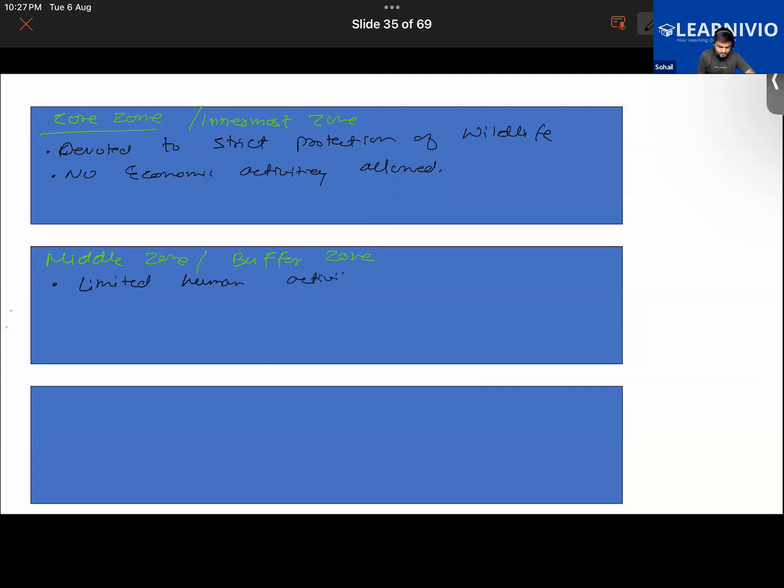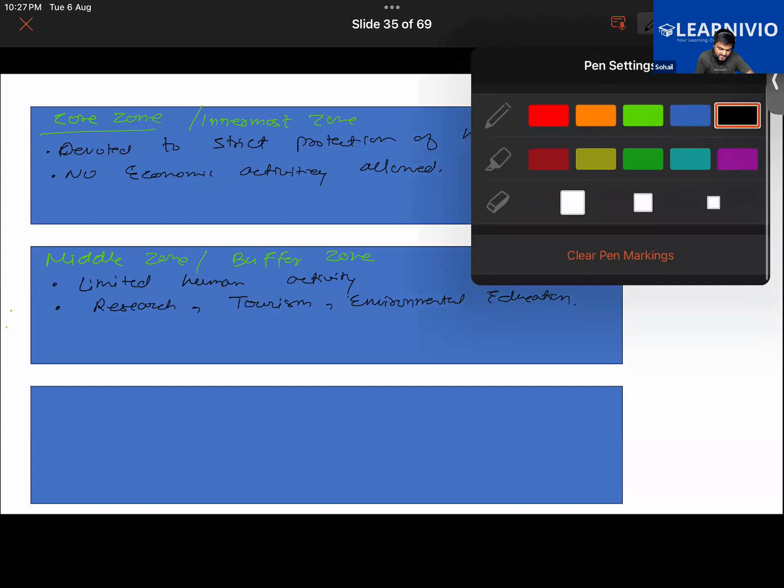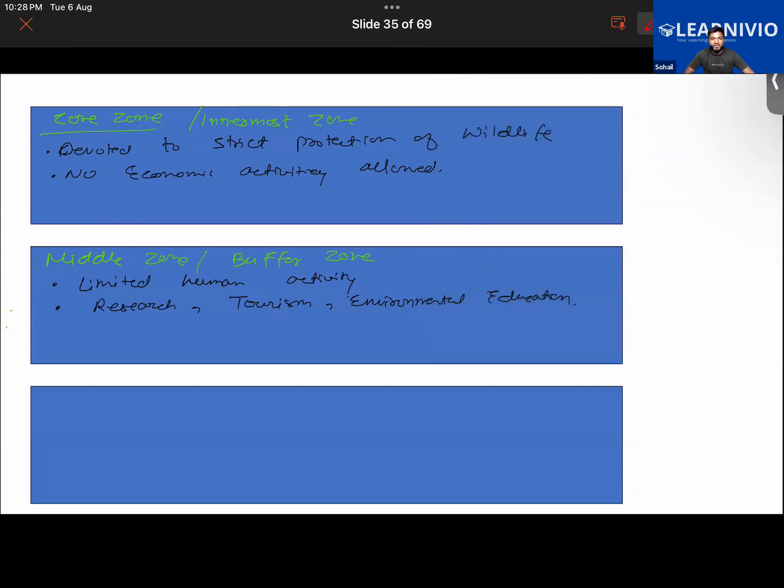And yes, Ibrahim, you were saying tourism, research, and environmental education. All these activities are compatible with the goal of conservation. These activities are not going to harm our goal of conservation, so this will be allowed.